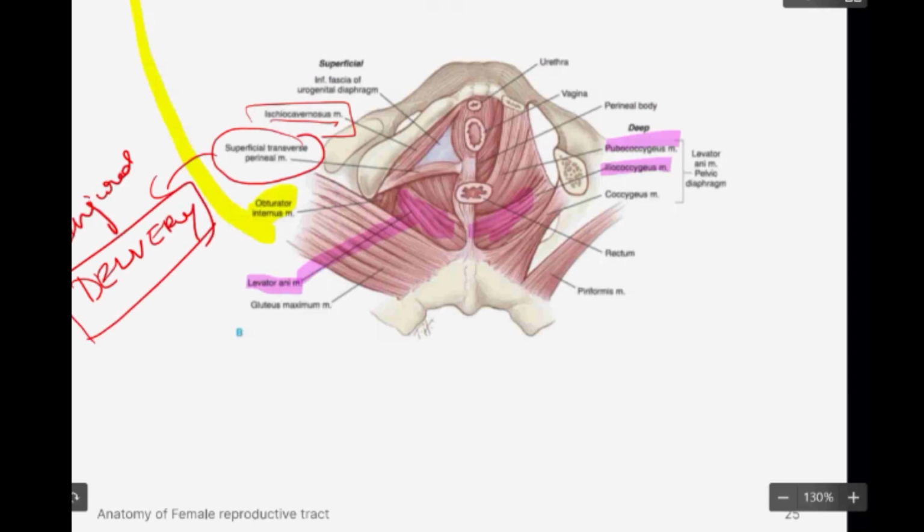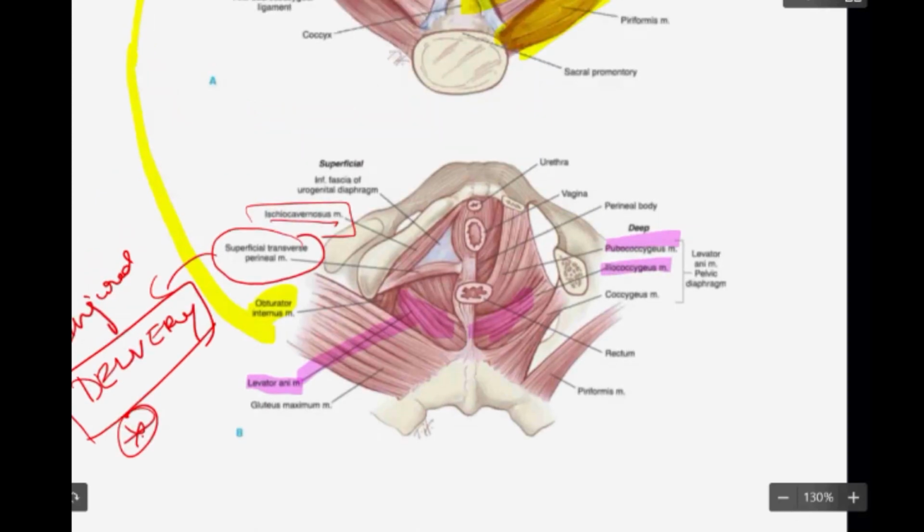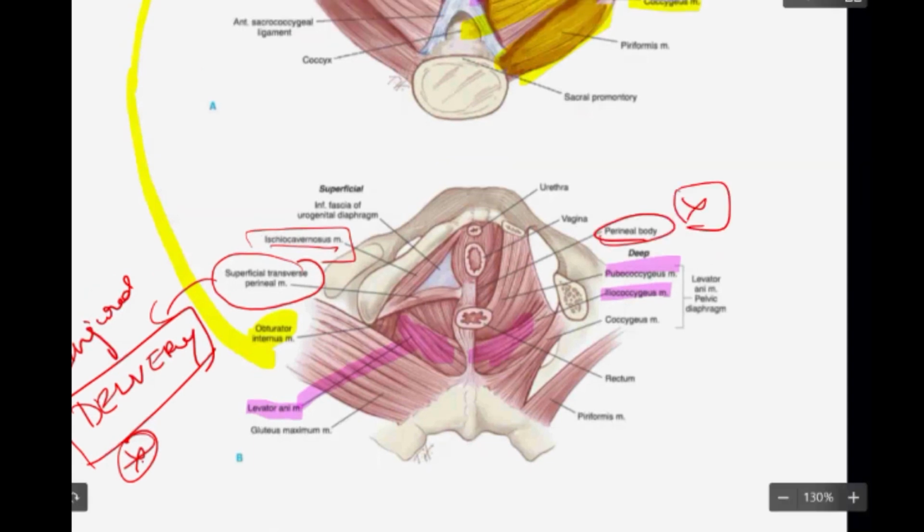Okay, so this is very important because if this is damaged during delivery, this is going to be one of the constituents of the perineal body. Okay, so this perineal body, if it gets injured, is going to cause something called prolapse. What happens is the uterus along with the vagina will come outside the body and hang outside.